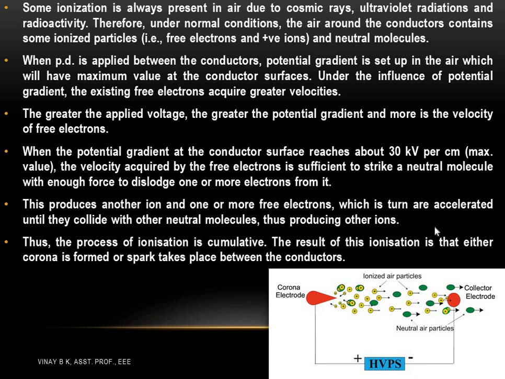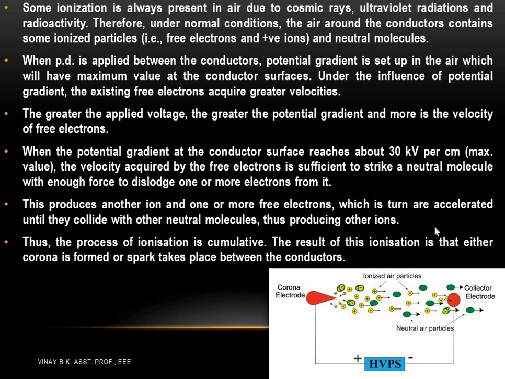When the potential gradient at the conductor surface reaches about 30 kilovolts per centimeter, which is the maximum value, the velocity acquired by the free electrons is sufficient to strike a neutral molecule with enough force to dislodge one or more electrons from it.